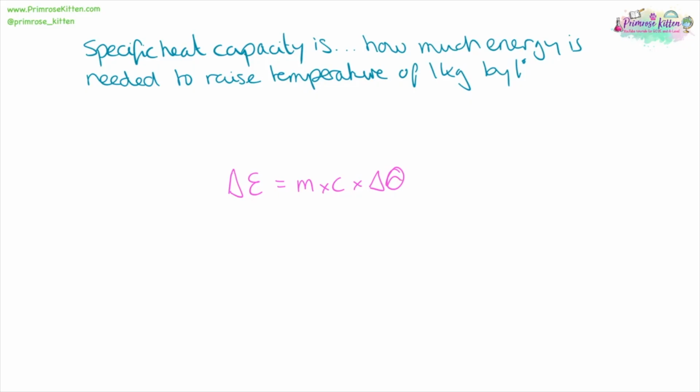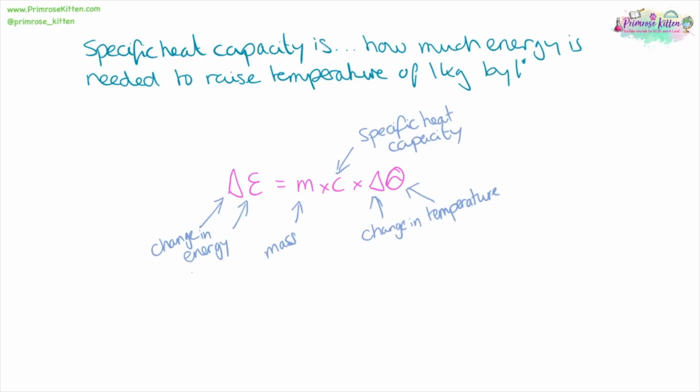Specific heat capacity is going to be particular to whatever substance they're talking about, and they would tell you this. I wouldn't expect them to expect you to know this. Our units for energy are joules, our units for mass, kilograms, our units of change in temperature are degrees C, and specific heat capacity is joules per kilogram degrees C. There is not an extra per in here, that is a space in there.